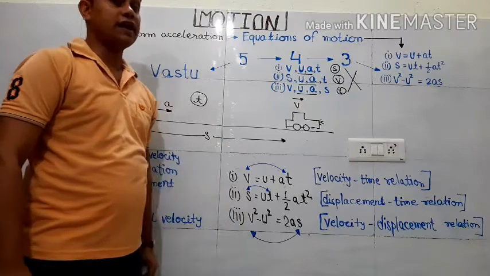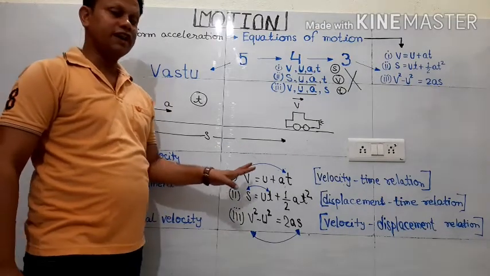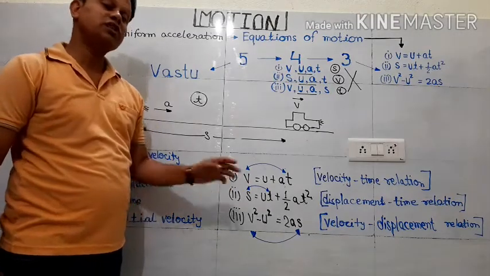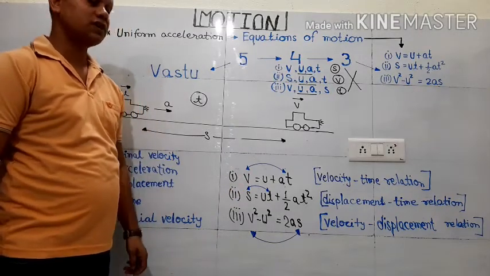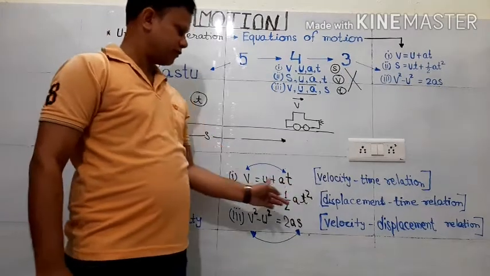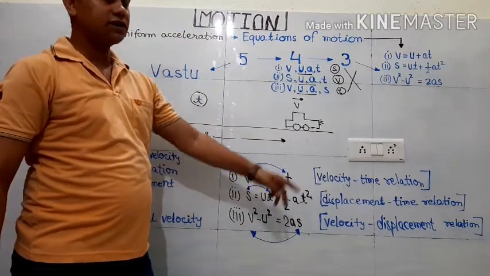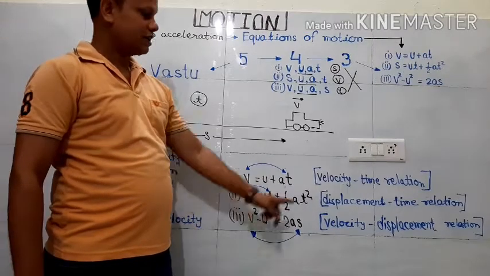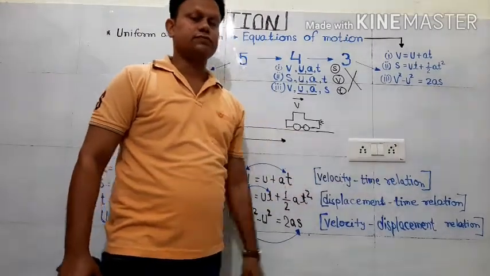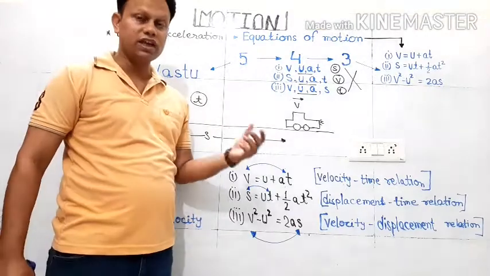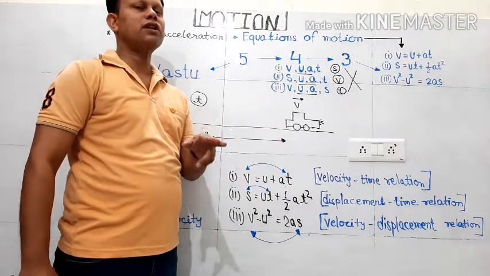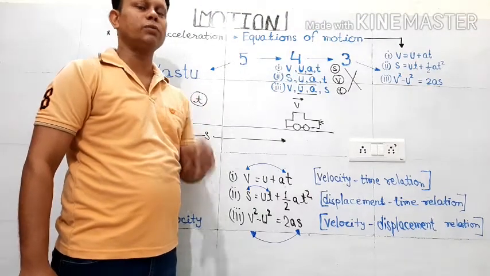Now on the basis of that, we give names to these relations. How do we give the name to these equations of motion? The first relation, that is V is equal to U plus AT, is named the velocity time relation. How will we come to know how these names are given? What I said right now is that initial velocity and acceleration are always common.